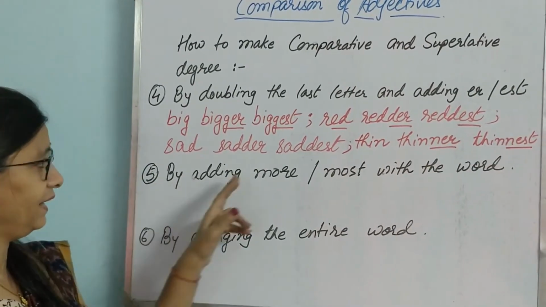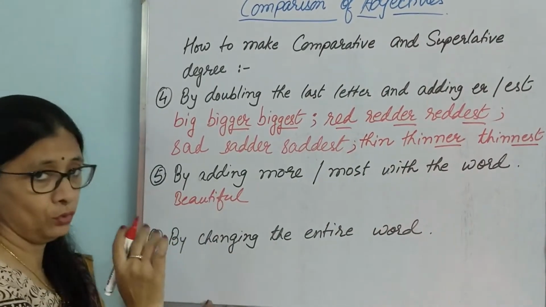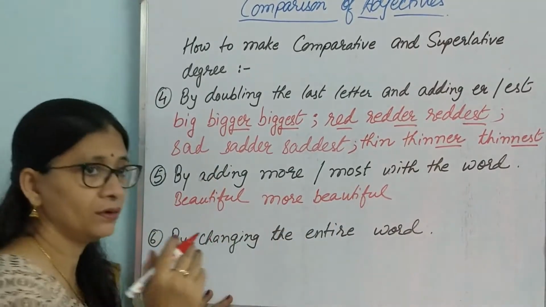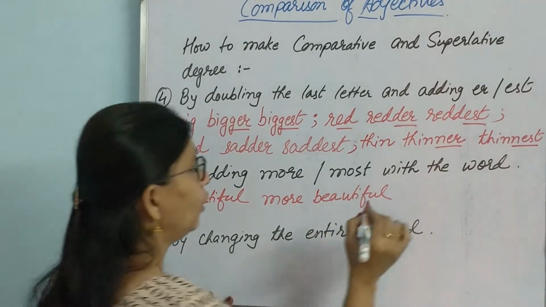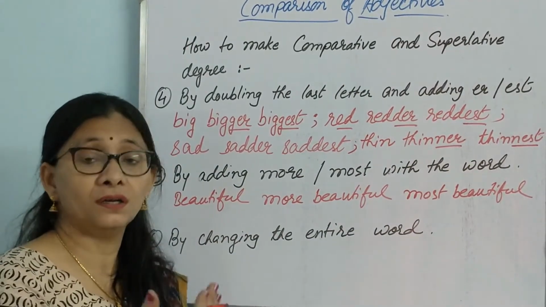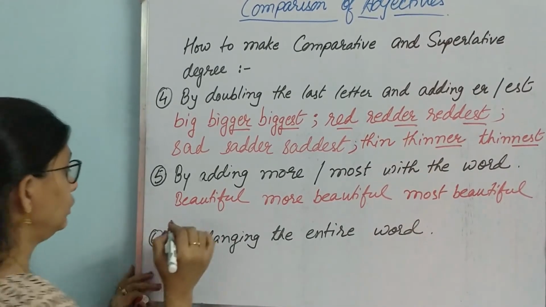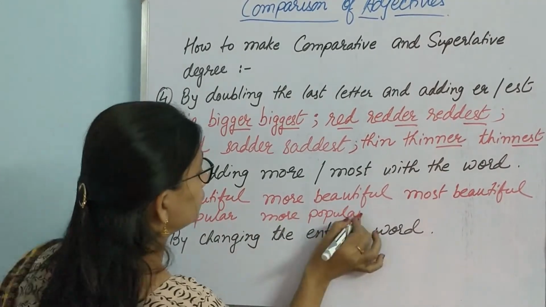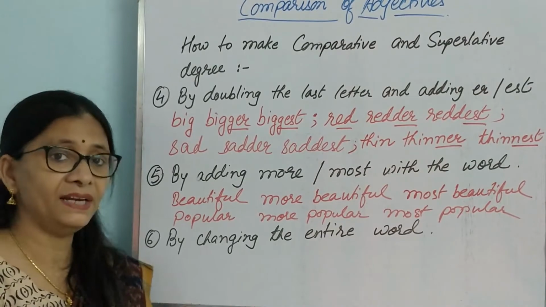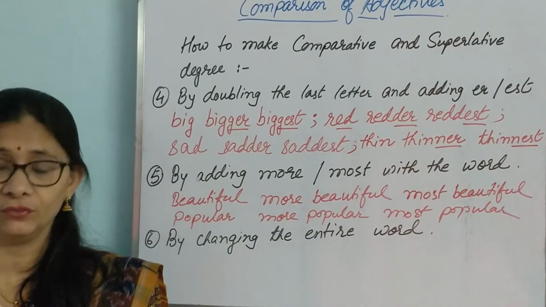The next rule is by adding more or most with the word, like beautiful. We don't say beautifuler or beautifulest. We write more beautiful. Like, Radha is more beautiful than Sheila, or most beautiful. Radha is the most beautiful girl in the whole class. Then the word popular becomes more popular, most popular. Then the last method is by changing the entire word. Some of the words are totally changed in order to make the comparative and superlative. So let us see those words.